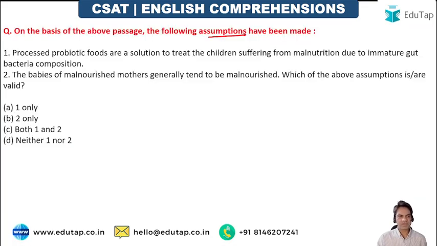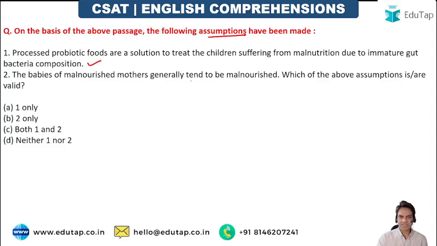Second, what are the following assumptions? Processed probiotic foods are a solution to treat the children suffering from malnutrition due to immature gut bacteria composition. Processed probiotic foods, वही वो कह रहे हैं कि उसके अंदर प्रोसेस करके प्रोबायोटिक बना दो उन फूड्स को, ये तो सही है। So this is a solution.